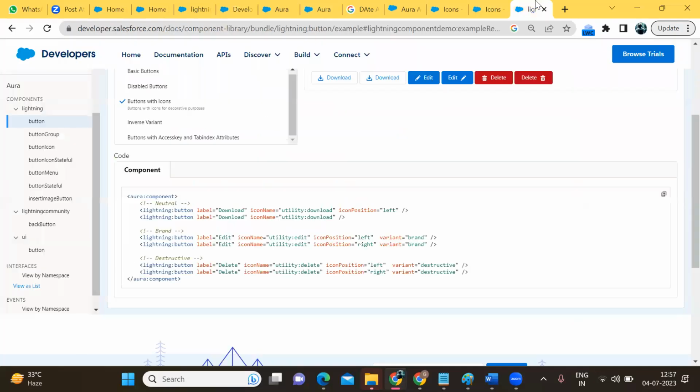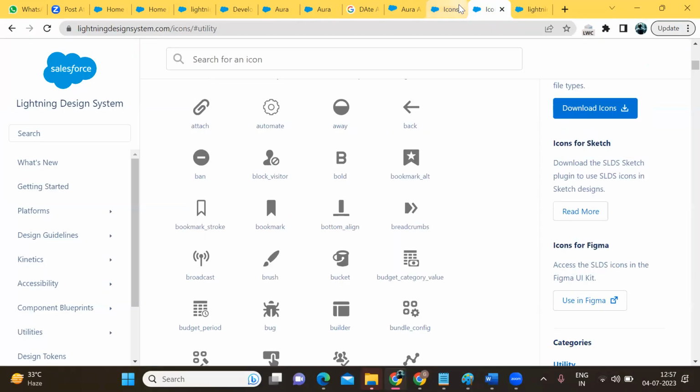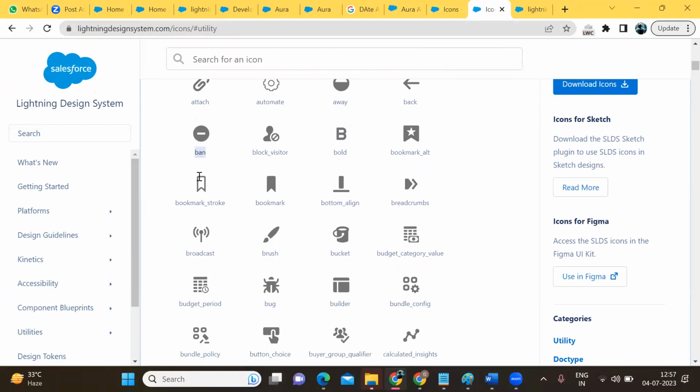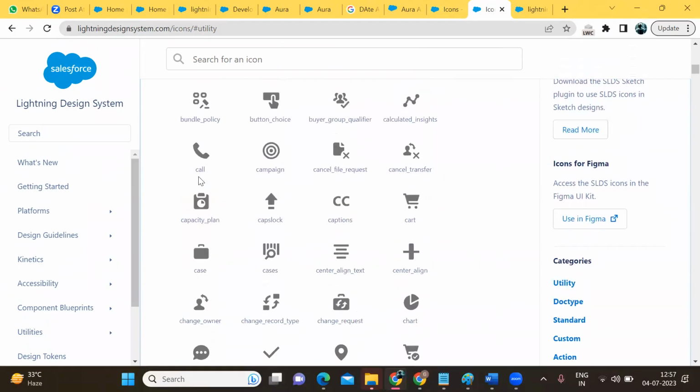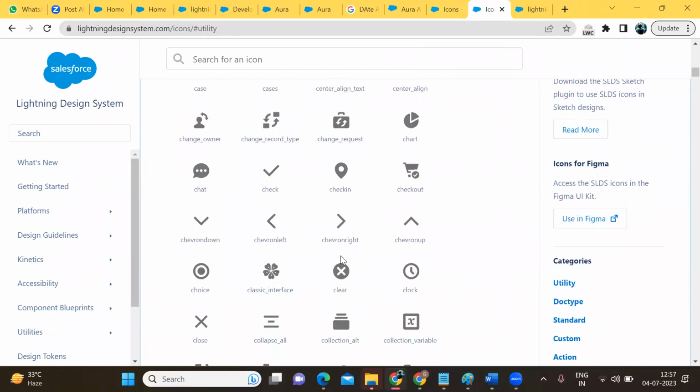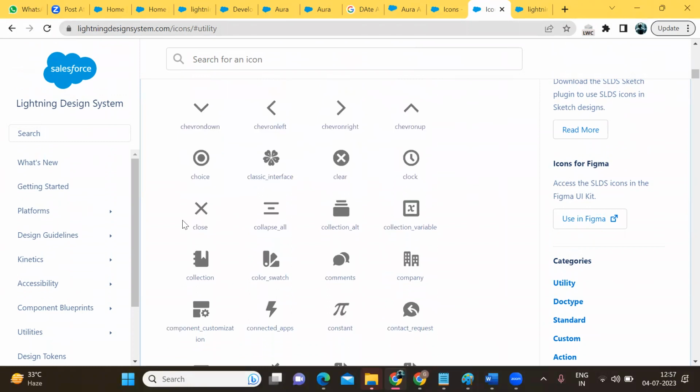So go to the code. You have to open the SLDS Lightning Design System. Okay, I found the one for minus, and the plus one also came.